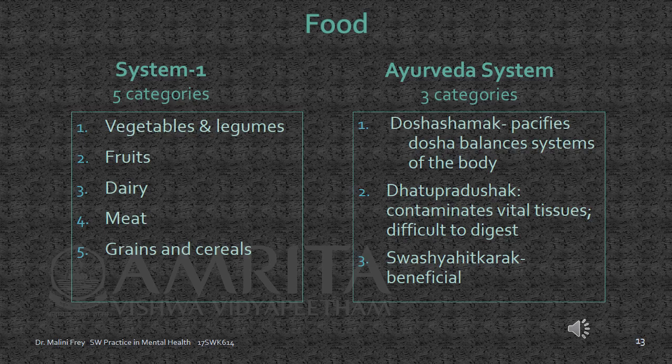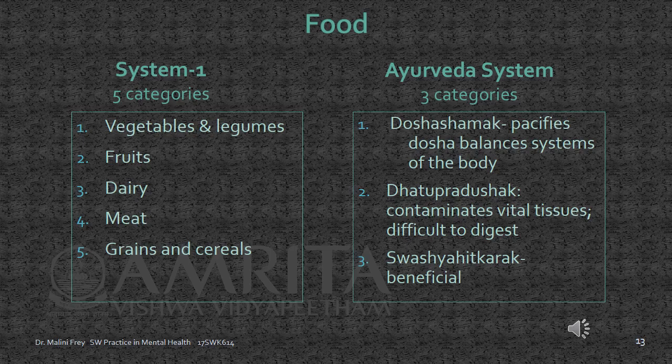One classification, one category is called dosha shamak, which consists of the types of foods that pacify the dosha, that balances the systems of the body. These foods are very good for you. The next category is dhatu pradushak. And these are foods that are not so good for you. They're contaminating the vital tissues. They're difficult to digest, and you want to avoid them. And the last category is swasya hitakarak. These are highly beneficial foods. Things like ghee and honey, of course, always taken in the right proportion.